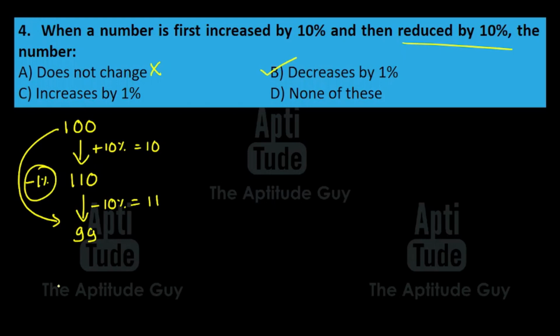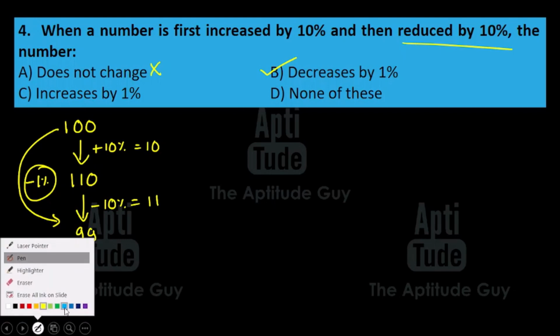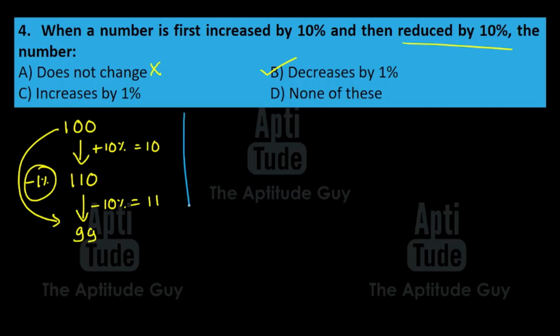Now let me ask you a what if question over here. What if the order was interchanged? First it reduced by 10% and then it increased by 10%. What will be the answer that time? Will it be the same answer? Will it increase by 1%? Pause the video and try it out and then come back.